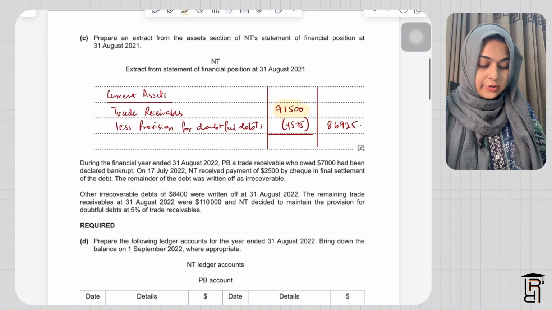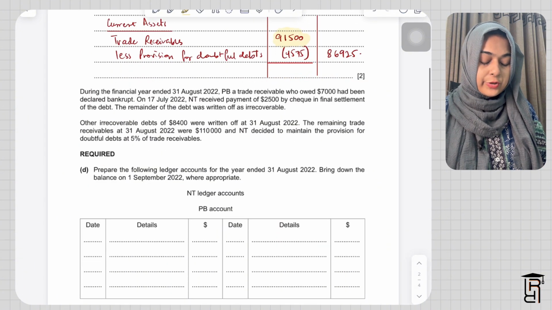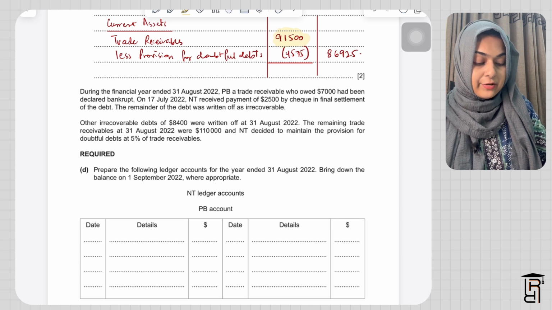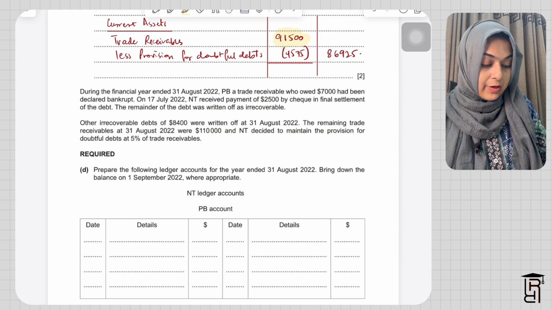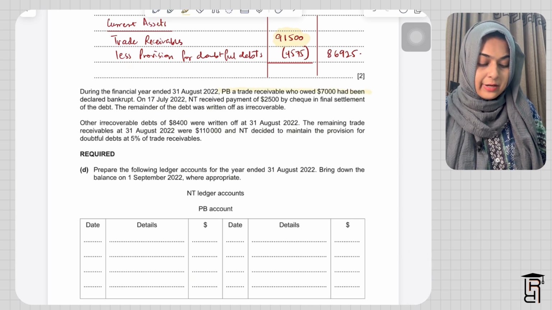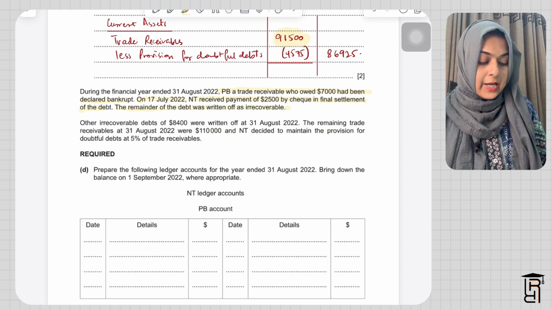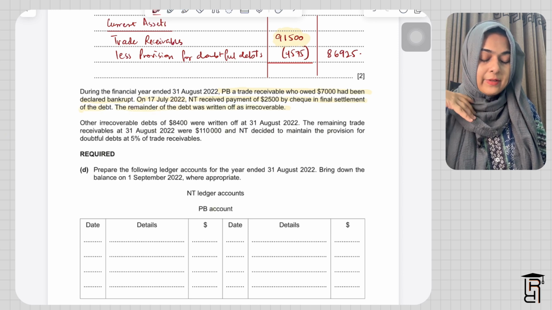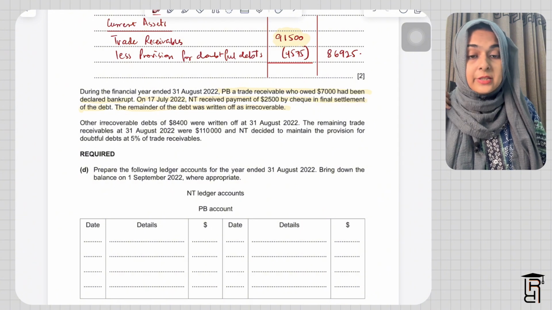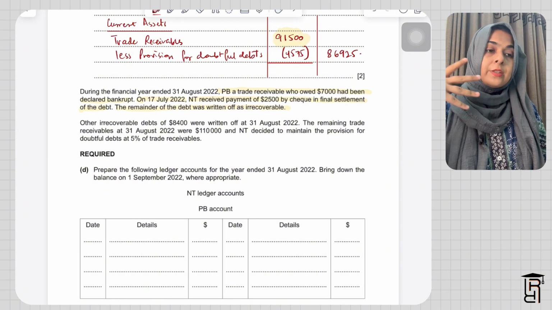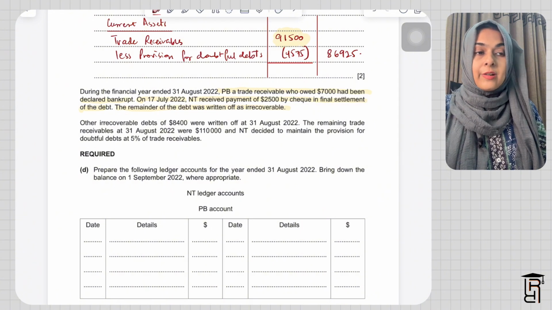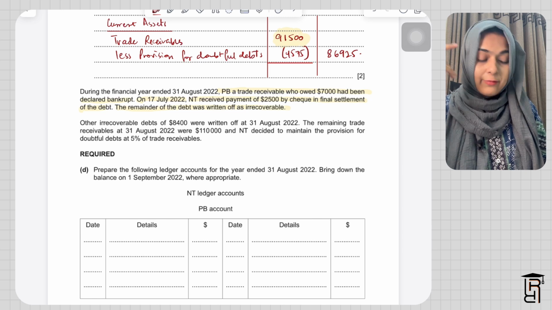Then they're saying, during the financial year ended 31st August 2022, PB, a trade receivable owed 7,000, had been declared bankrupt on 17 July 2022. NT received payment of 2,500 by cheque in final settlement on that date. The remainder of the debt was written off as irrecoverable. So that means he owed us 7,000 and 2,500 is what he paid us. So the remaining was written off as irrecoverable debts, which will be 4,500.